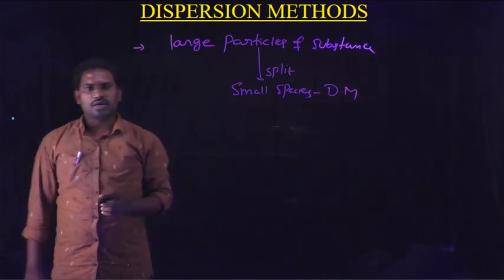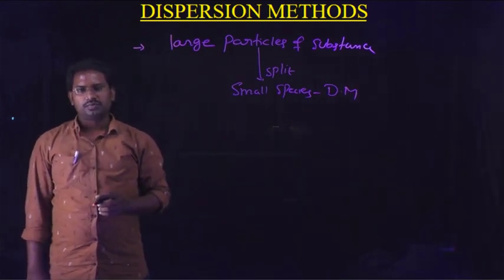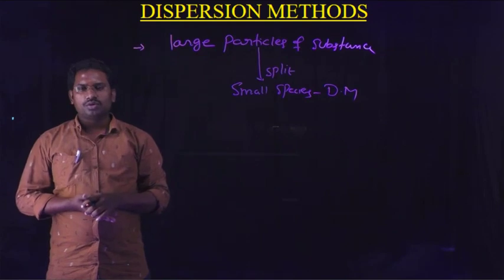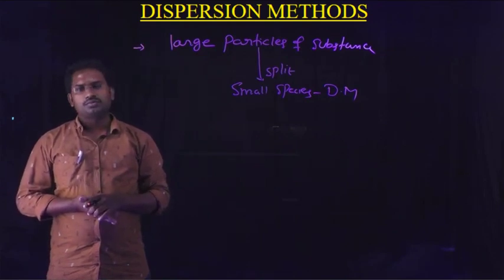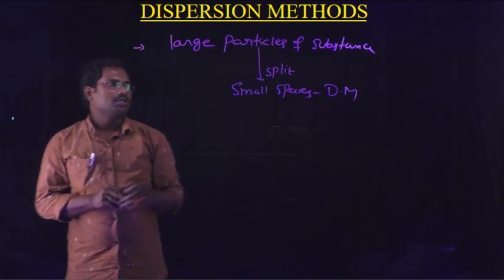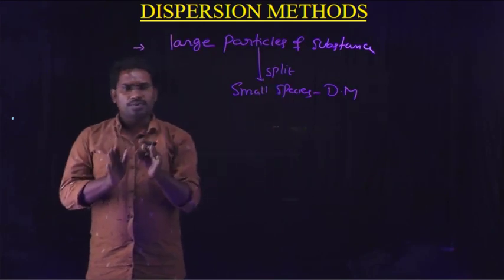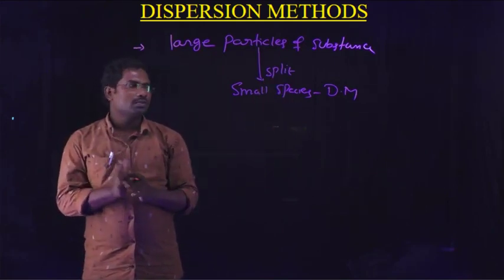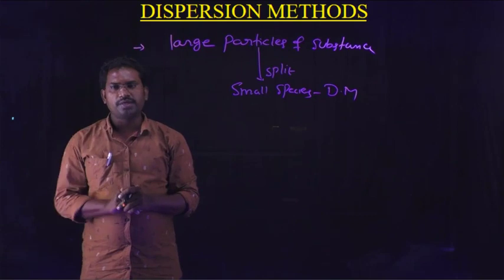Such a process is known as the dispersion method. In the dispersion method also, we prepare colloidal solution. The large particles of a substance can be split into small species in the presence of dispersion medium.